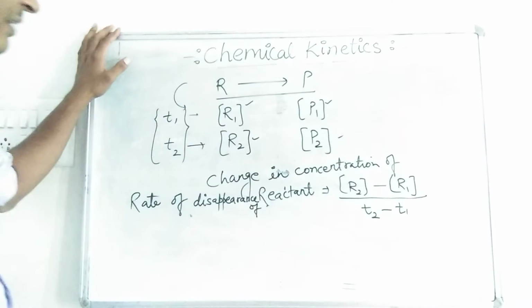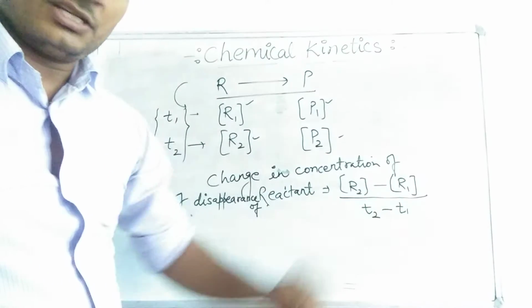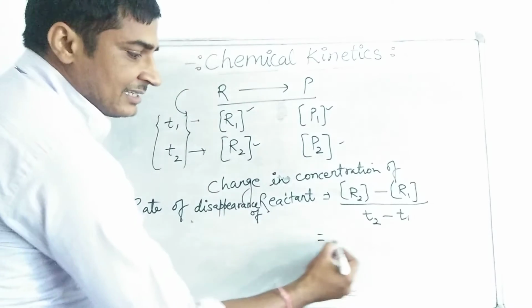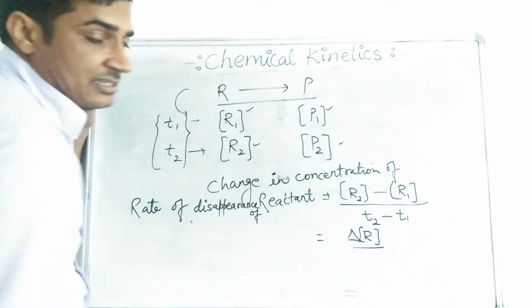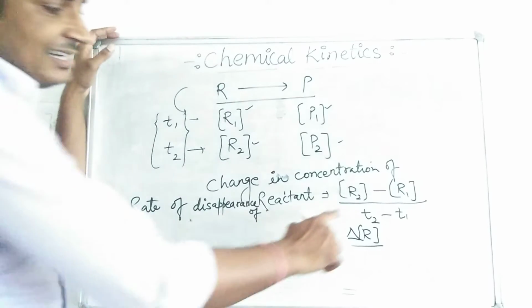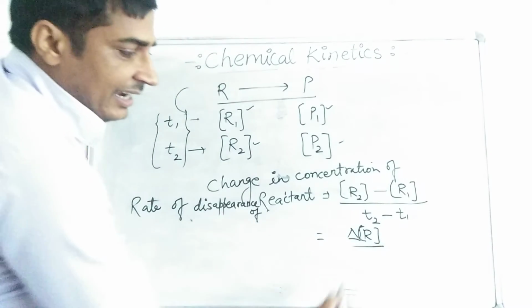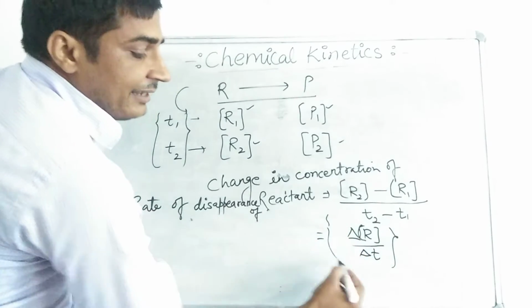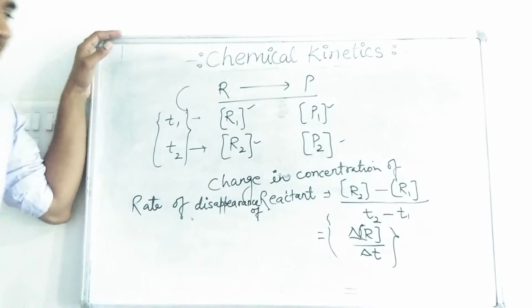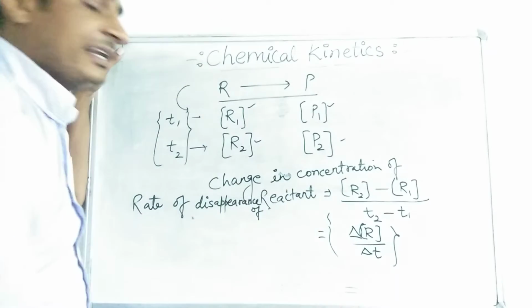We take final time minus initial time, T2 minus T1. The change in concentration of the reactant can be written as delta R. Delta we use to show the change in anything. And the change in time period can be shown by delta T. So delta R upon delta T is the rate of disappearance of the reactant.